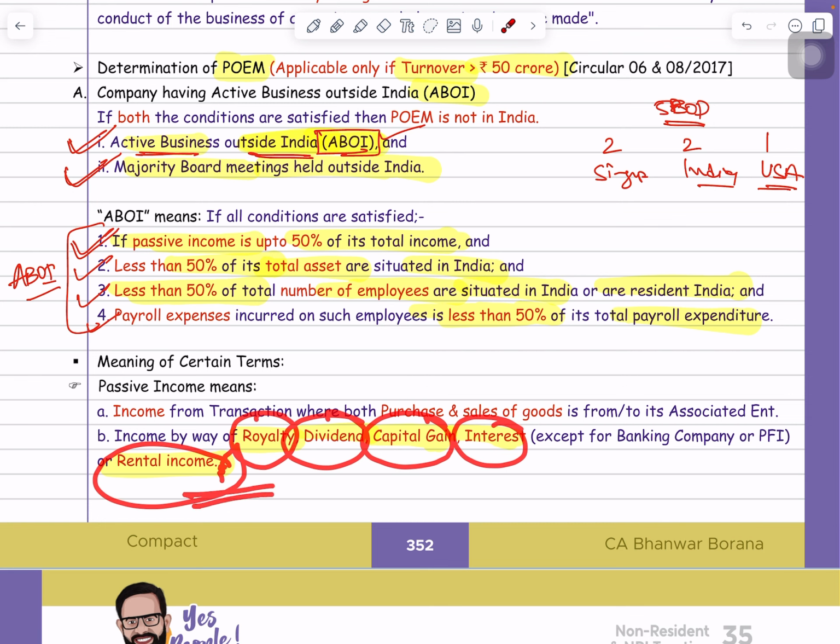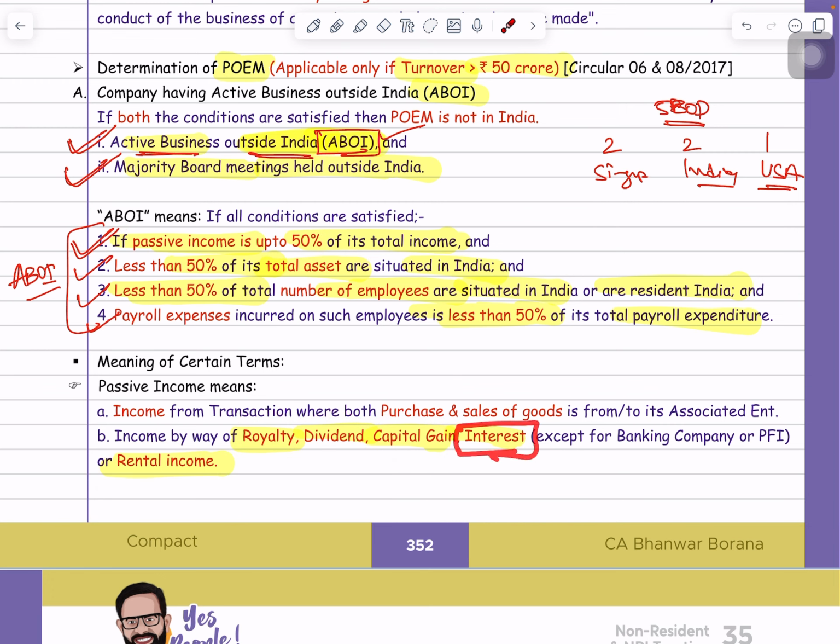So if your passive income is within the 50% limit of total income, then this first tranche of the ABOI test is fulfilled. Now try to understand, here I am saying that interest income is a passive income, but always remember, in case of a banking company and public financial institution, this interest income will be treated as active income. So in case of a banking company and PFI, interest income will be treated as active income. Otherwise, interest income will be treated as passive income.